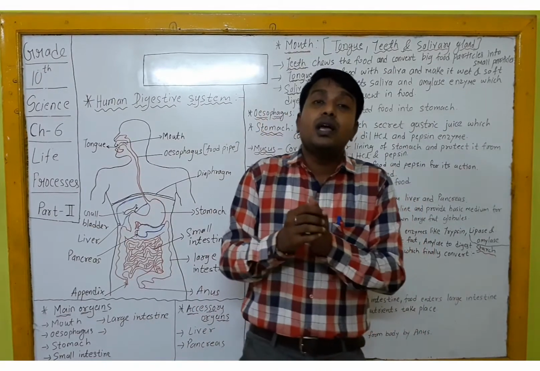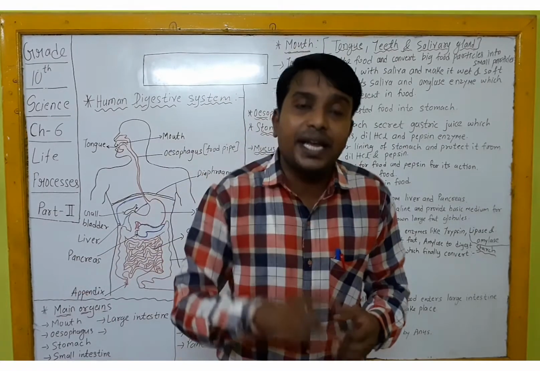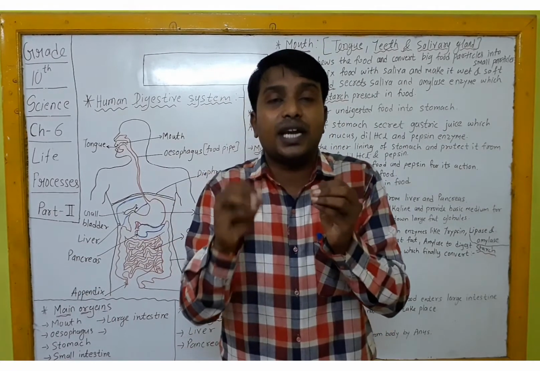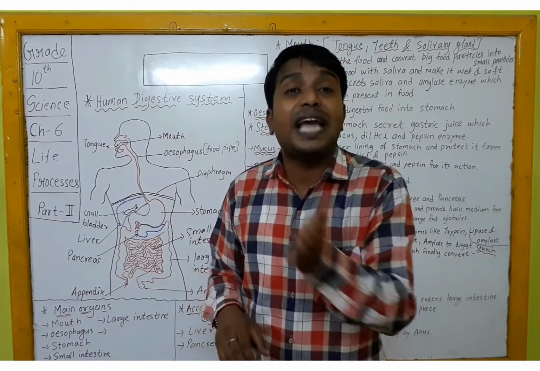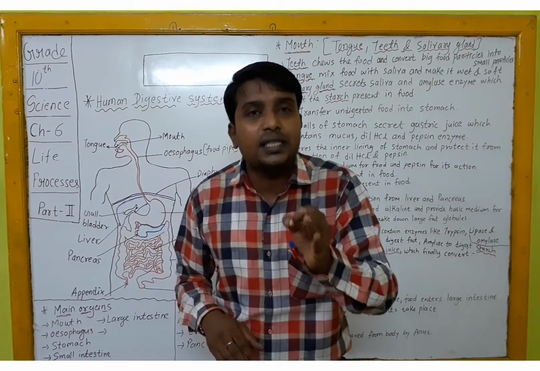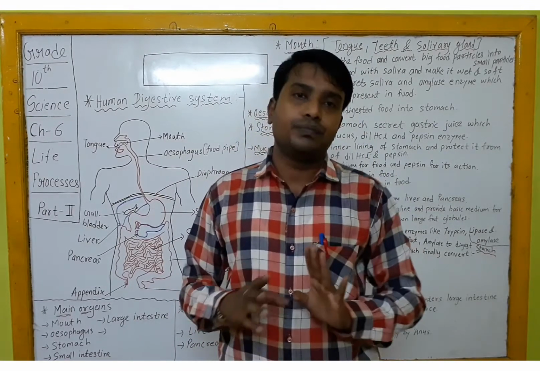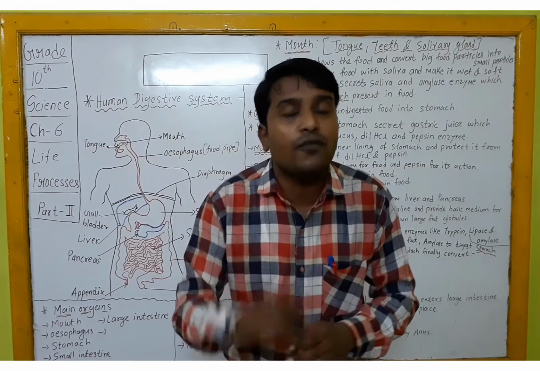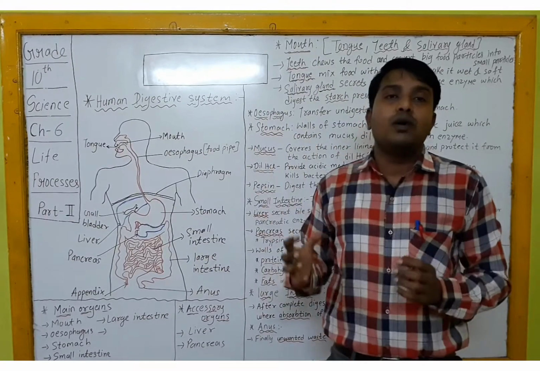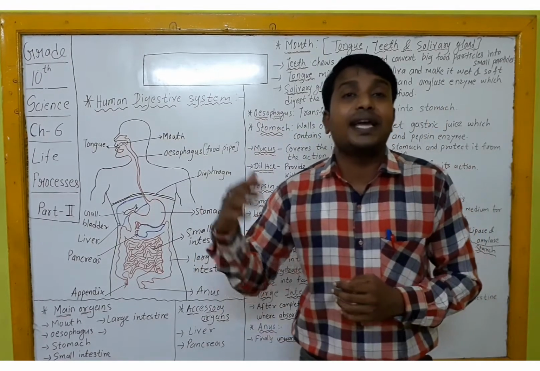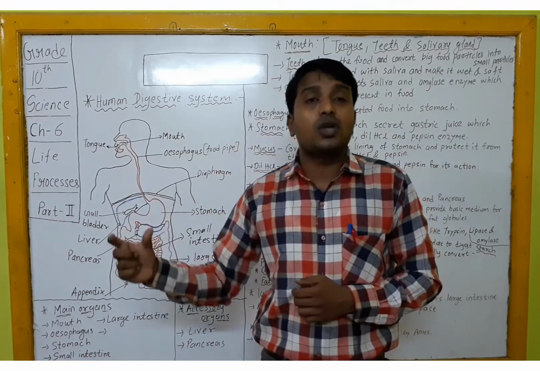Because whatever the secretion after the liver is done by the pancreas, and that pancreatic juice contains the pancreatic enzymes, and those pancreatic enzymes can only act or do their function in basic medium. That means they require the basic medium for their action. So just to provide the basic platform for the enzymes of pancreatic juice to digest the food particles, bile salt